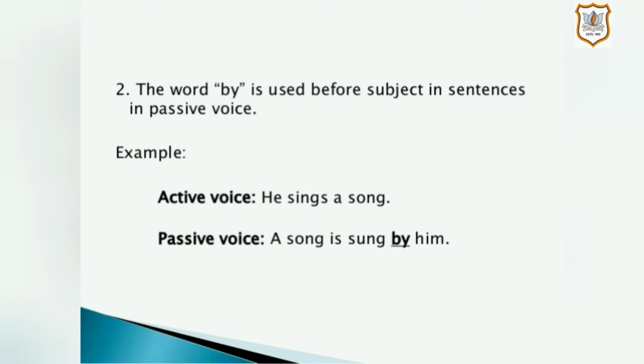Second fundamental rule for changing active to passive voice, the word by is used before the subject in sentences in passive voice. For example, active voice, he sings a song, and while you change it into passive, the sentence will be a song is sung by him.